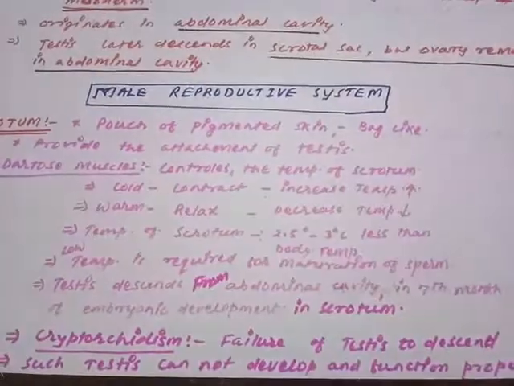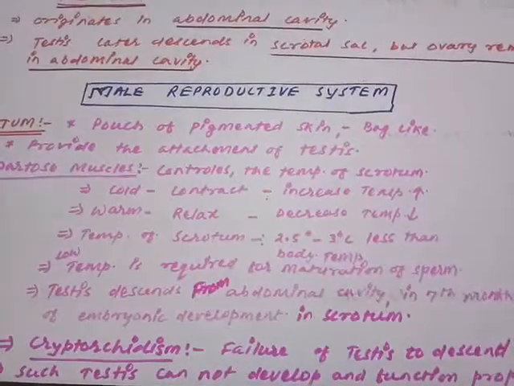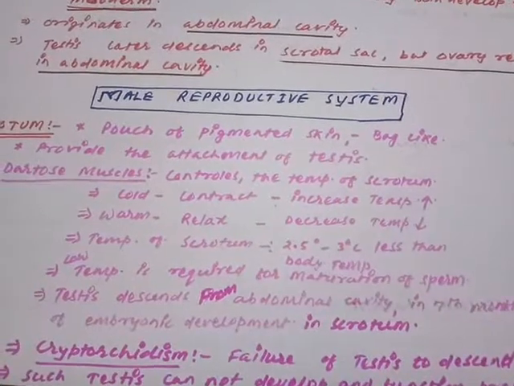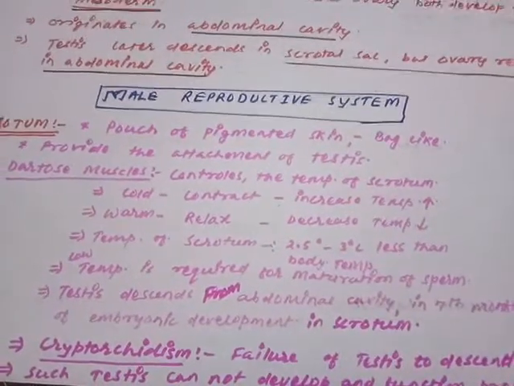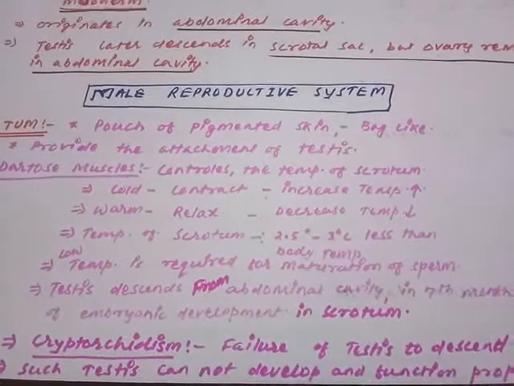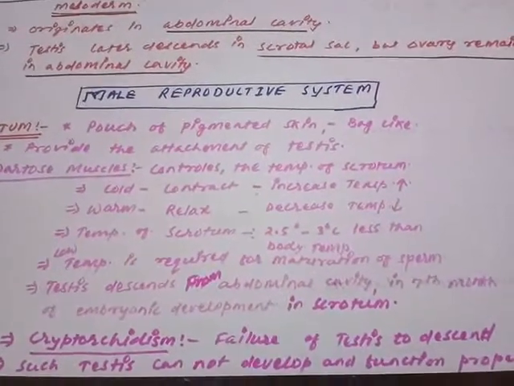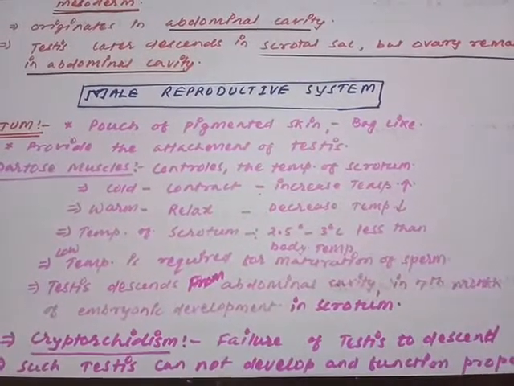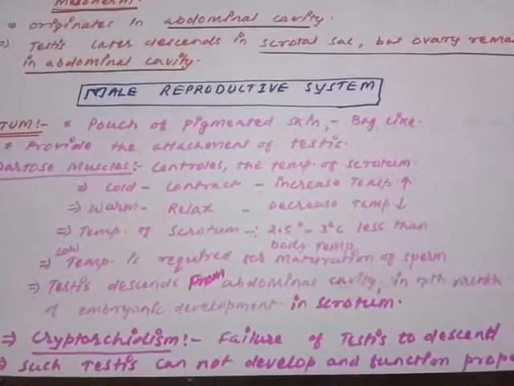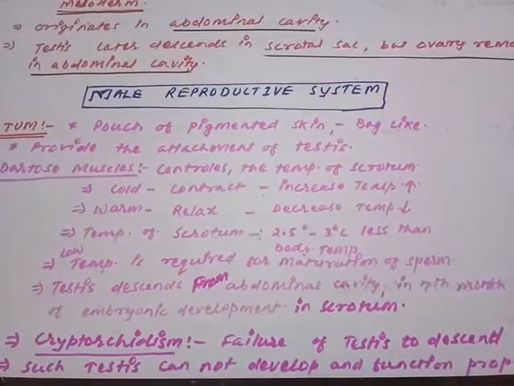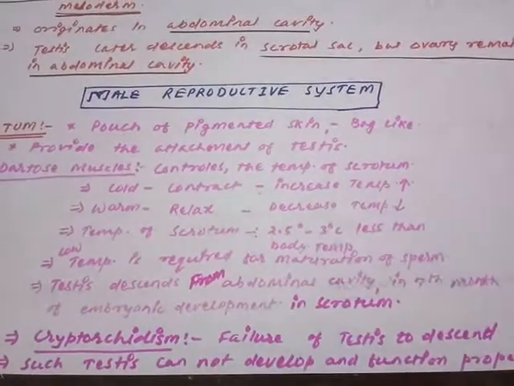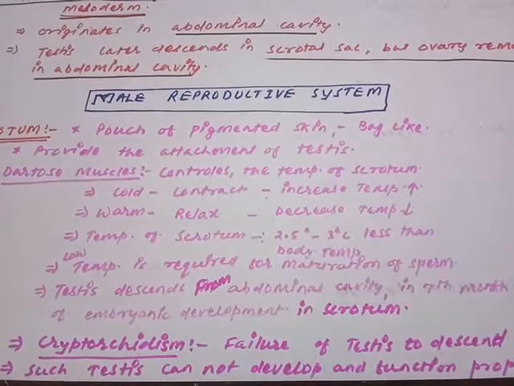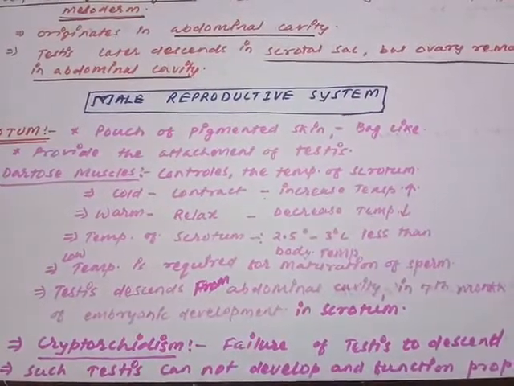Are you getting my point? So question फिर से आता है कि अगर ऐसा कोई टेस्टिस रहता है जो स्क्रोटल सैक में नहीं रहता है, एब्डोमिनल कैविटी में ही रहा आता है, तो उस टेस्टिस का क्या होगा? तो टेस्टिस will be able to develop but it will not get matured. वो मैच्योर नहीं होगा, फंक्शनली और स्ट्रक्चरली पुअर रहेगा. That cannot be able to generate the spermatozoa. सो ये क्लियर हो गया. Cryptorchidism is the situation where the testis cannot descend down into the scrotal sac, और अगर ऐसा होता है तो testis cannot mature itself functionally and structurally both.